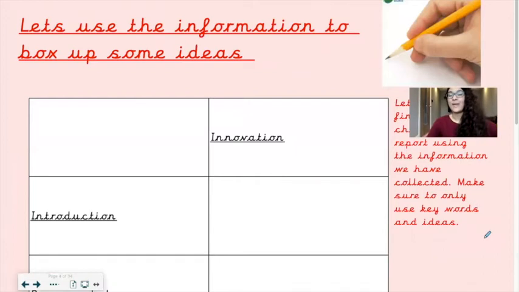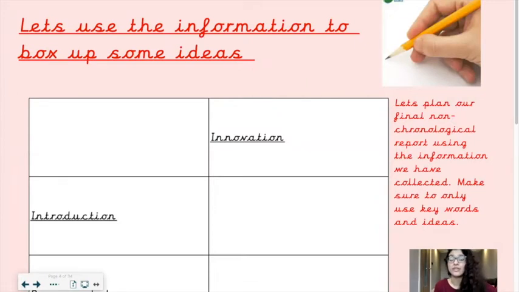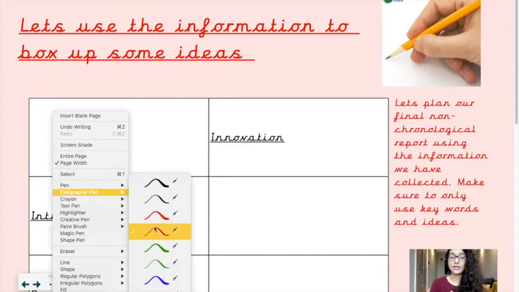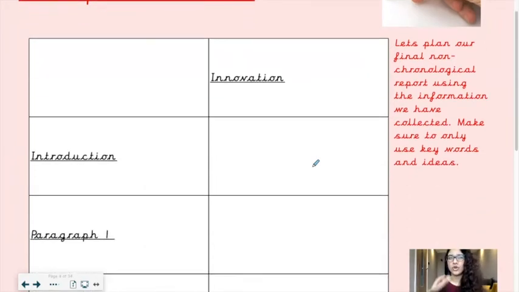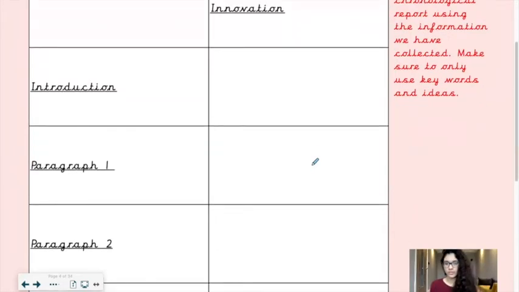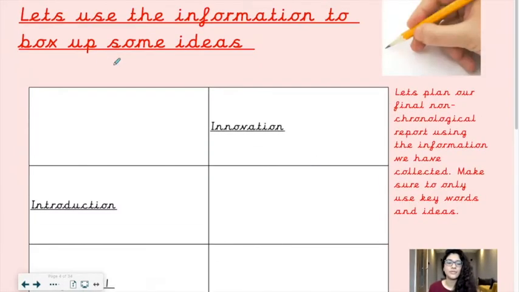Okay, let's use the information to box up some ideas. So we're going to now plan our final non-chronological report. We're going to use the information that we have collected. Make sure to only use keywords and ideas. Now, because we all have different leaders that we are going to be writing about, my model is going to look a little bit different to yours, but what's going to be the same, hopefully, are the features, what our non-chronological report should include, every single one of our non-chronological reports. So what I would do if I was you is I'd write the name of the leader in this box.